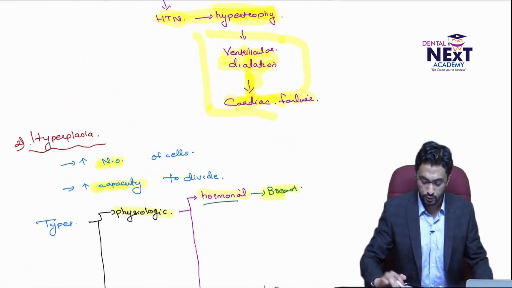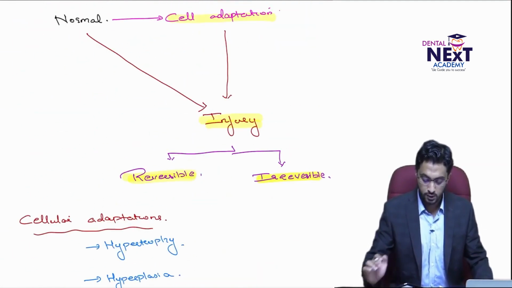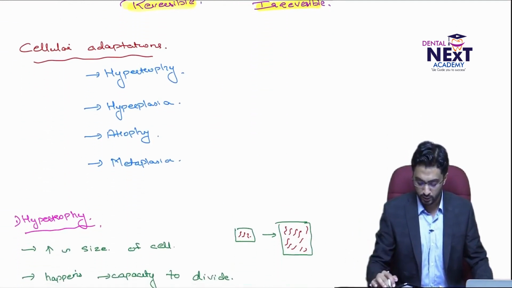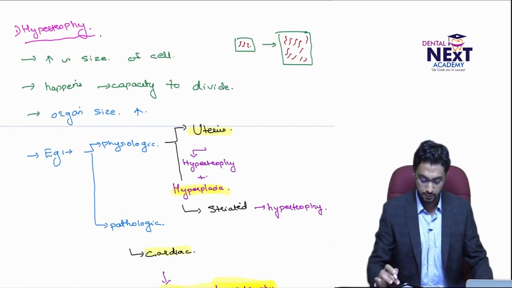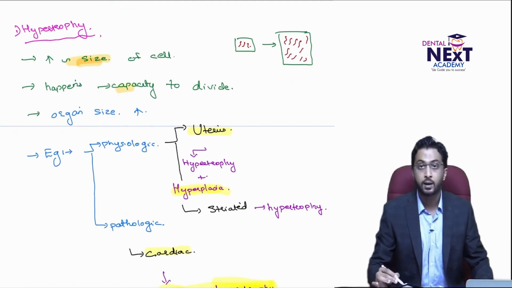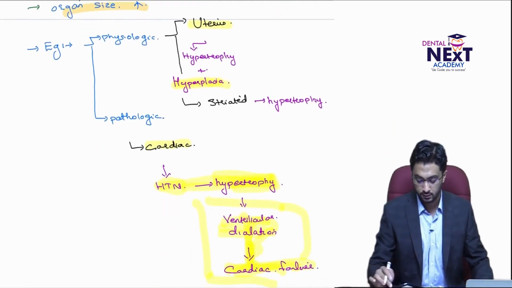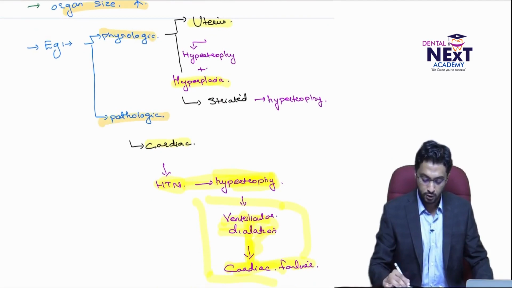I'll just quickly review them. We have studied what is normal cellular adaptation and how it leads to cell injury, and then cellular adaptations are 4 types: hypertrophy, where there is an increase in size of cell, and it happens when there is no capacity to divide and the organ size increases. Examples are physiologic and pathologic.